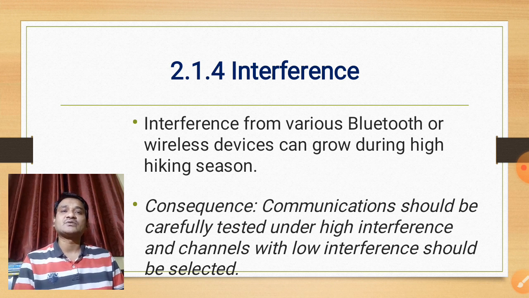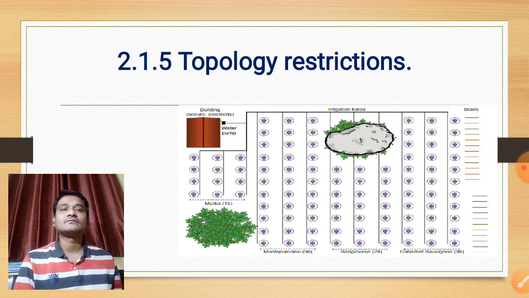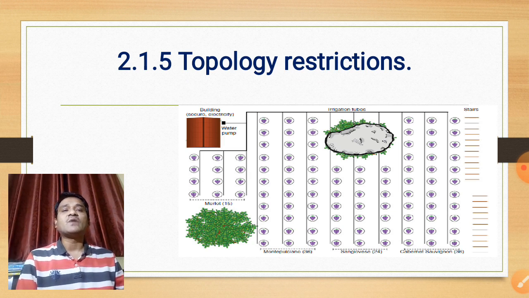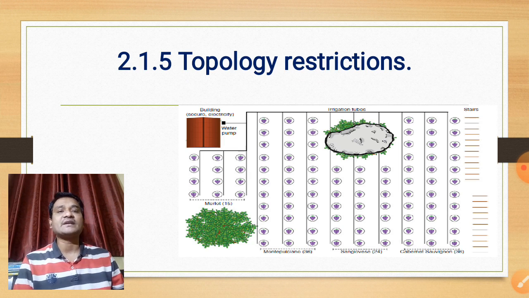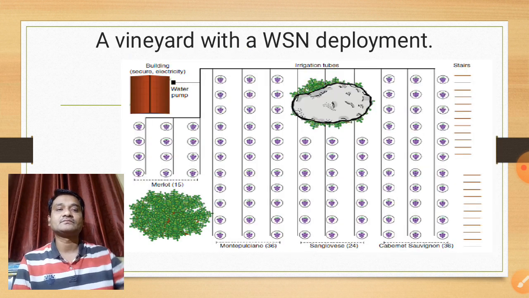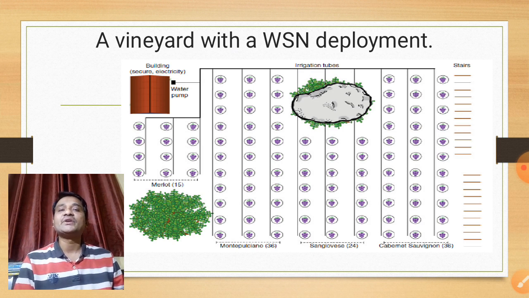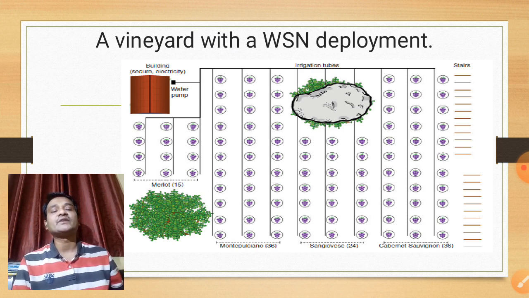Topology restrictions are also there. If the vineyard is situated on a slope, it must be accessible from all sides. However, there may be big rocks situated in the middle of it, where several vines may be missed. So, to minimize the topology restrictions, no sensor nodes can be placed on the rock directly, and thus communication around the rocks needs to be carefully tested.